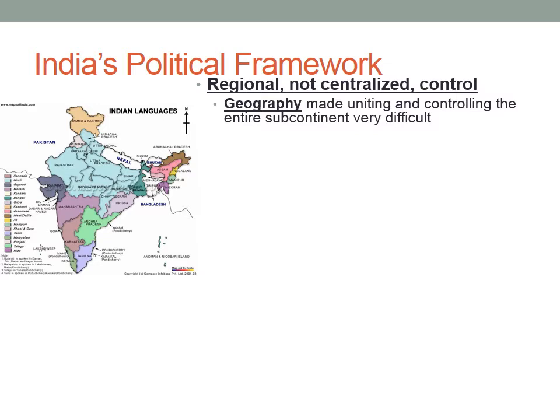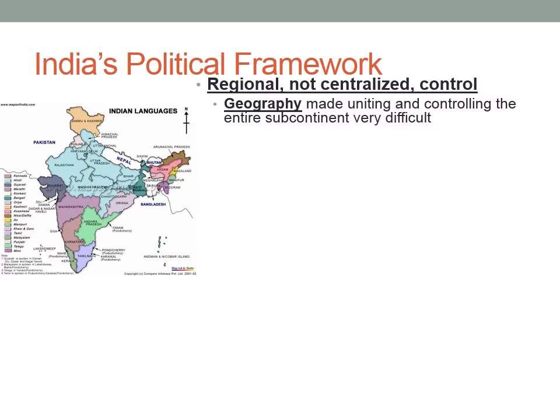Each different region had a variety of political forms, so some had kings, some had emperors, some had assemblies of aristocrats, which are nobility. So instead of having one leader, they would have a group or a panel of leaders. This meant when our dynasties step up to take control, they have to deal with and accommodate all these different views and forms of politics in the regions. So we end up having large empires from time to time in India, but they have shaky control, not consistent, strong, unified control like in China.